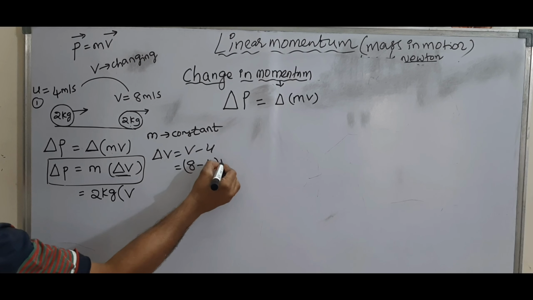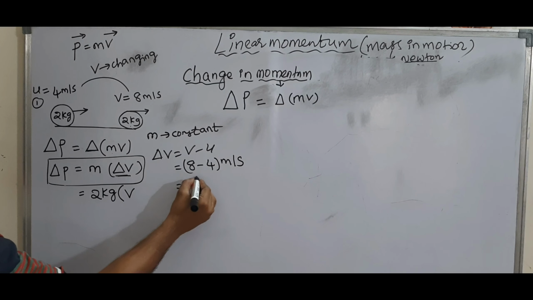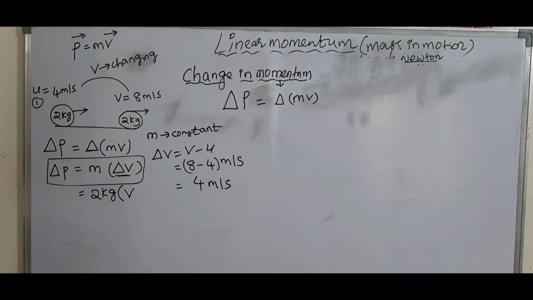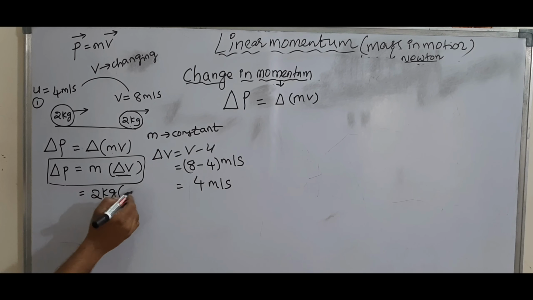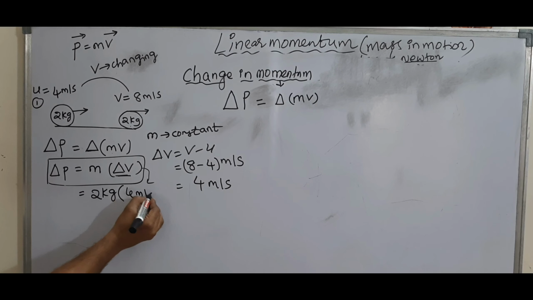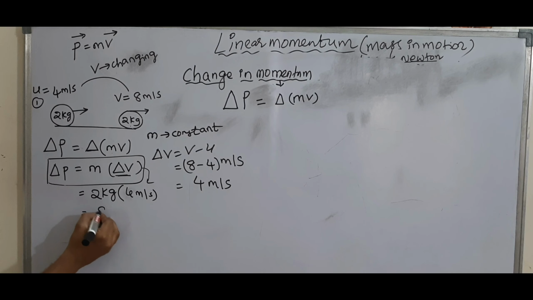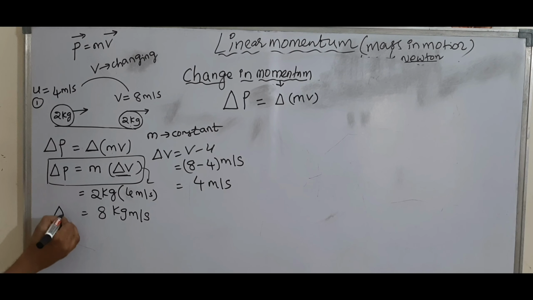So 8 minus 4, that is 4 meter per second. So delta V is equal to 4 meter per second. 2 into 4, 8 kg meter per second. So this is the change in momentum.